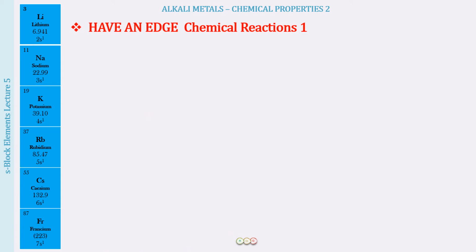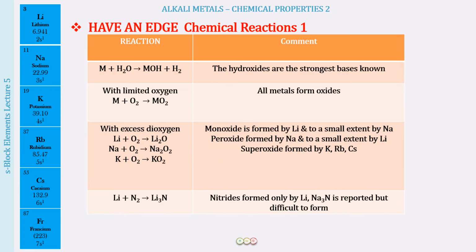Next, we went on to lecture number 4, which was the last reaction, where we saw a few chemical reactions and the chemical properties that we discussed. I'll just quickly talk about them. That we discussed was, first of all, the reaction of the alkali metals with water. So when the group 1 elements react with water, they form the corresponding hydroxide. These hydroxides are the strongest bases known. They are alkaline in nature. That is why we call the group 1 elements the alkali metals, and along with that, hydrogen is going to be produced. Then we talked about the reaction with oxygen.